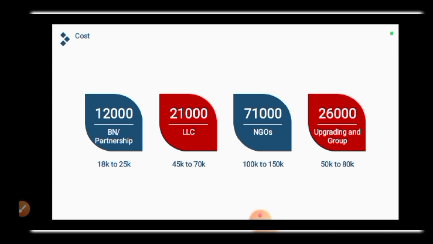So it might cost you more than 26,000 naira, but the money that you are going to charge for a group of company is not 50,000, it's not 80,000. Charge a minimum of 100,000. In fact, the one that I used for this training, I charged 200,000 naira. Meanwhile, all the money that I used to register it is less than 30,000 naira. Do you get? So you can see that this thing is very lucrative.